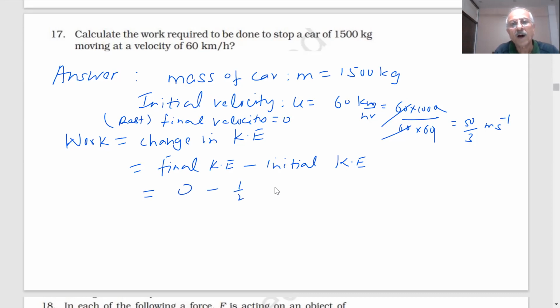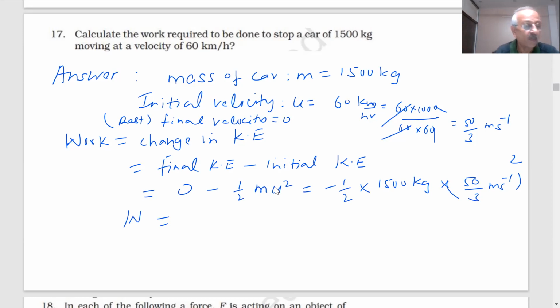0 minus half mu square. 1500 kg into 50 by 3 meter per second the whole square. What is the value coming? Minus half into 1500 into 50 into 50 by 9 joules. Okay, you can calculate whatever value is coming.